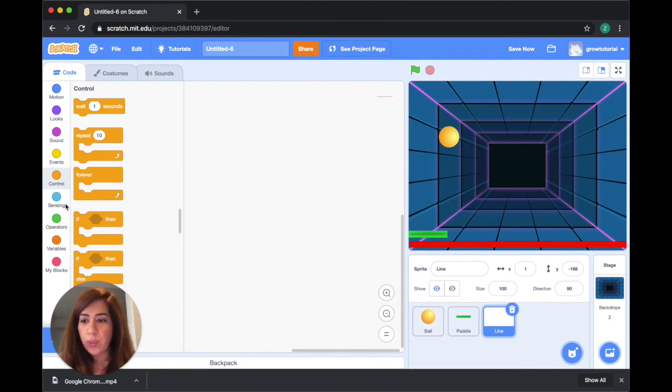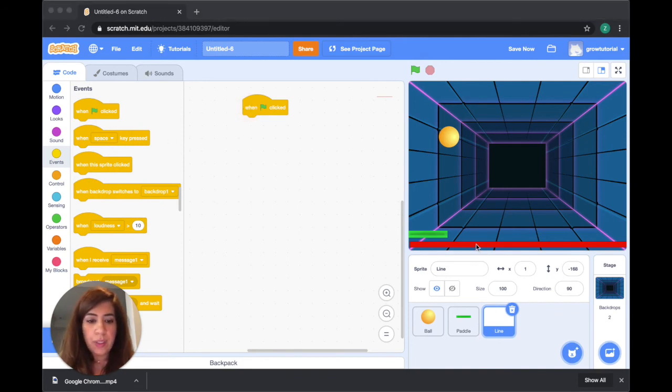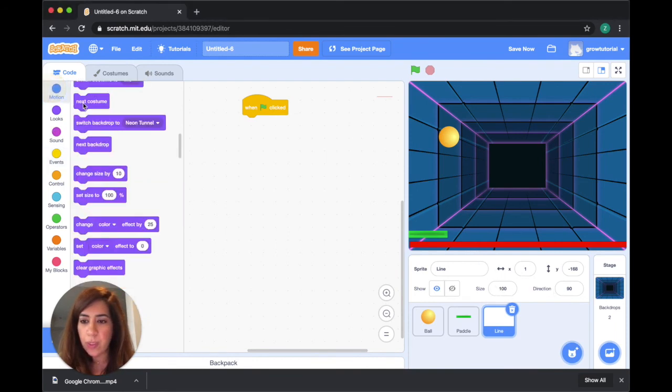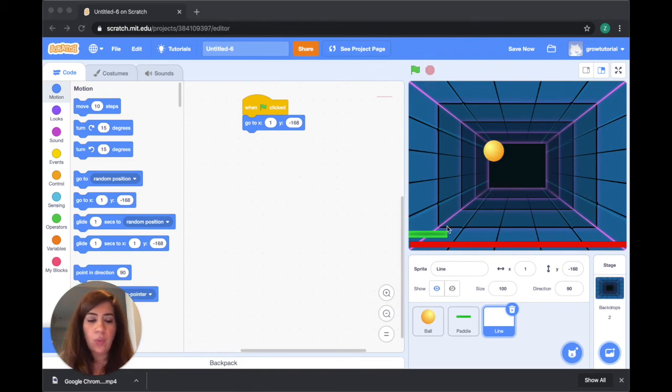And now we're going to code it to say when the green flag is clicked, you want this red line to go to this position, which is 100 to 90. So we always want it in that position. So do you want it to go to 1 and minus 168? Let's just test that. Okay. And then you want it to continuously check that if the ball touches the line, the game is over.